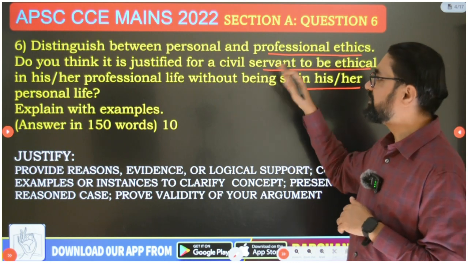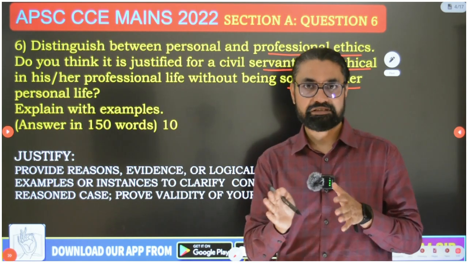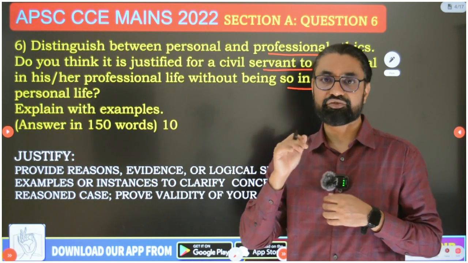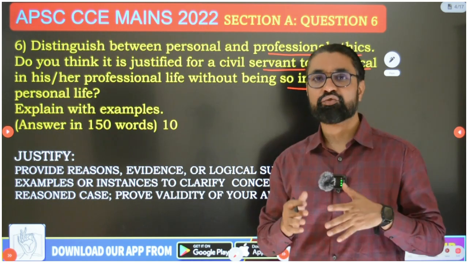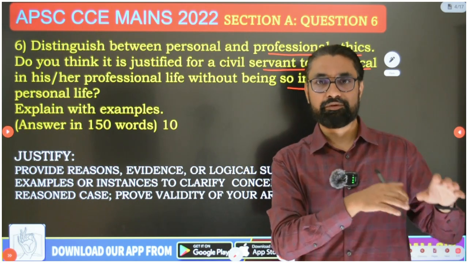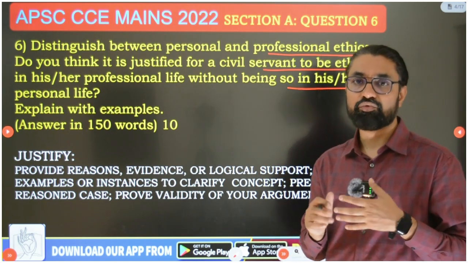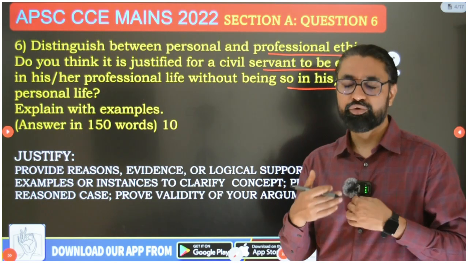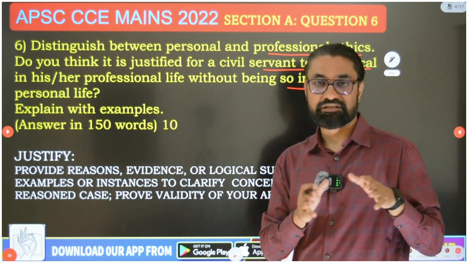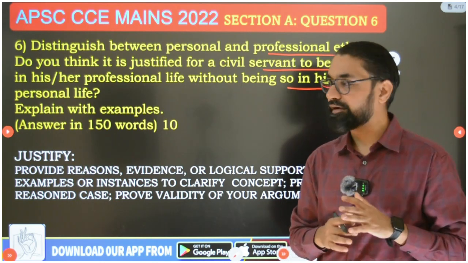So, distinguish between personal and professional ethics. You should start writing your answer with the definition of personal ethics and the definition of professional ethics. Make the definition your introduction because you have limited words to write. If you spend 3-4 lines introducing the question and then writing definitions, you will not get enough time to write more data and communicate more information. So the first 40-50 words, write the definitions of personal ethics and professional ethics.